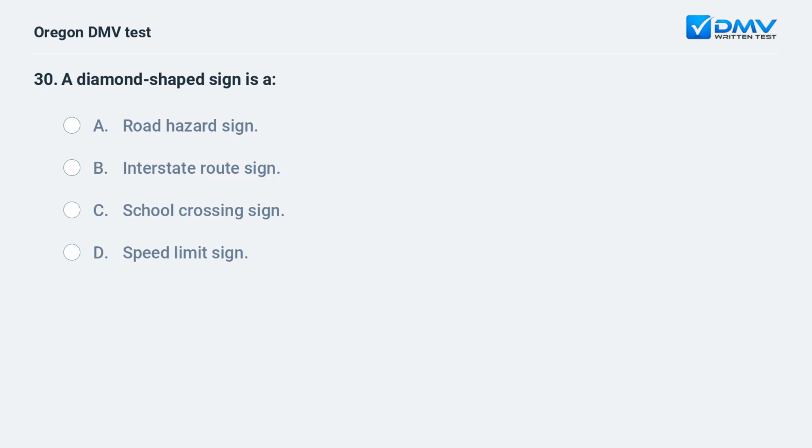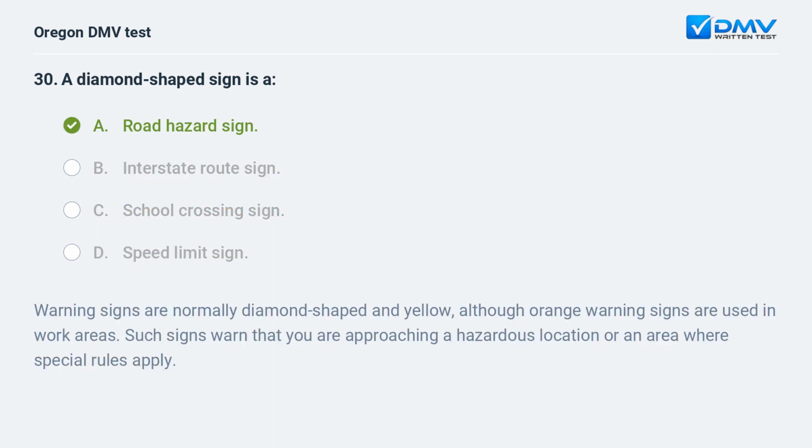A diamond-shaped sign is a: A. Road hazard sign. B. Interstate route sign. C. School crossing sign. D. Speed limit sign. A. Road hazard sign.